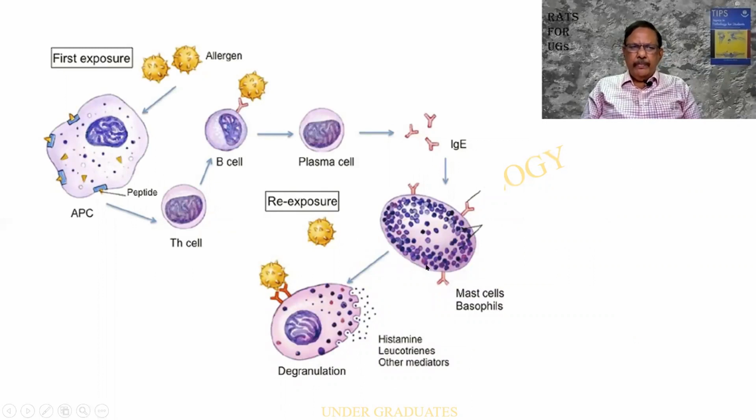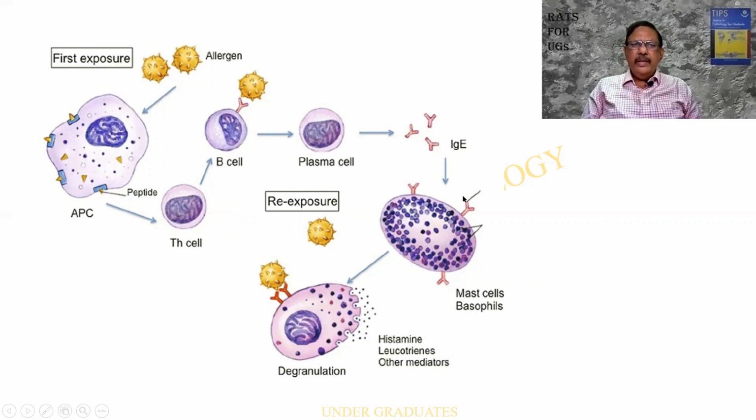This is how things happen. This is a very beautiful diagram. I would like you to kindly understand. So there is an allergen. It can be any form. And it is exposed to a cell. And because of this, you find that the peptide is being produced. This is called an antigen presenting cell. It presents the details to the TH cell, and then this stimulates the B cell. B cell is a lymphocyte. And you find that there will be some antibodies over there. There will be some receptors. The B cell later on gets matured into the plasma cell, which produces a lot of these antibodies.